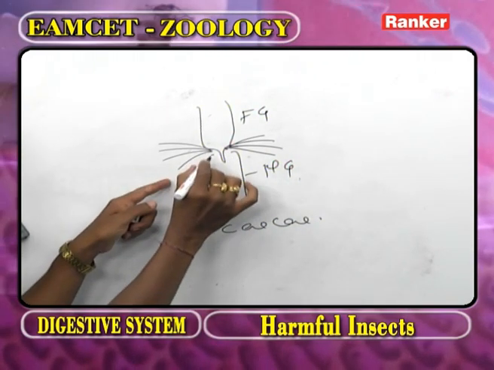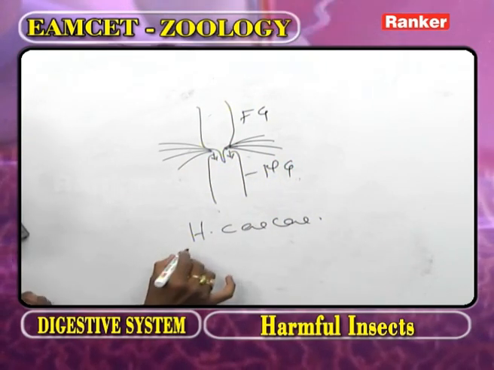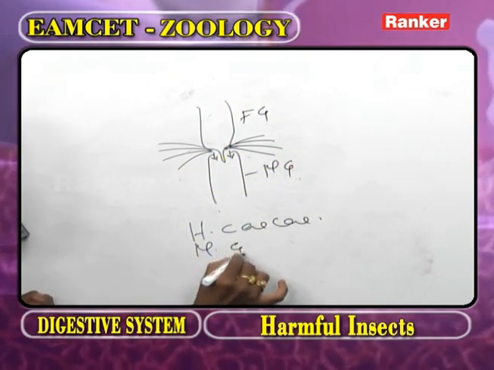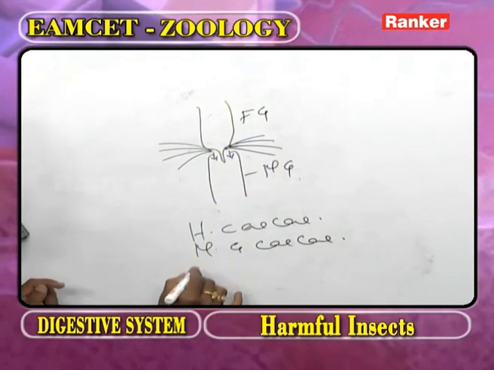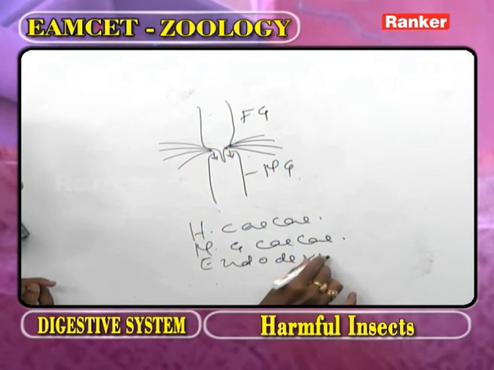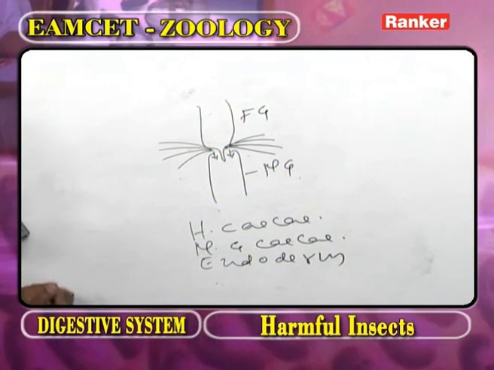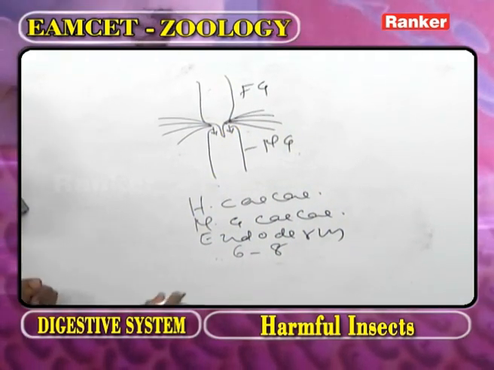The hepatic caeca open into the midgut. Now these are also called the midgut caeca. The hepatic caeca are derived from the endoderm. How many hepatic caeca are present? 6 to 8.